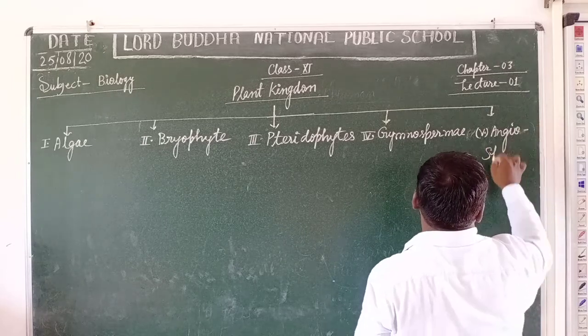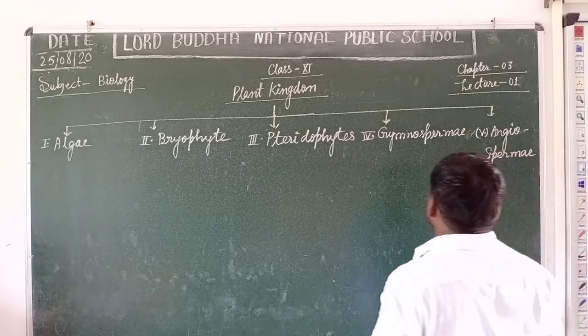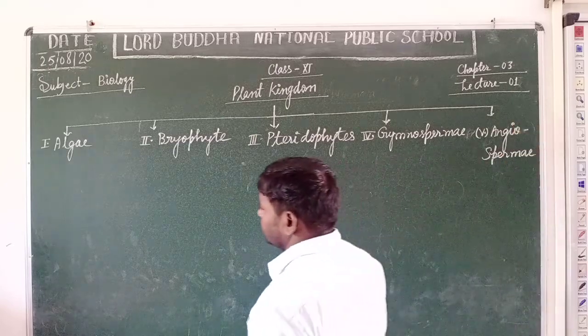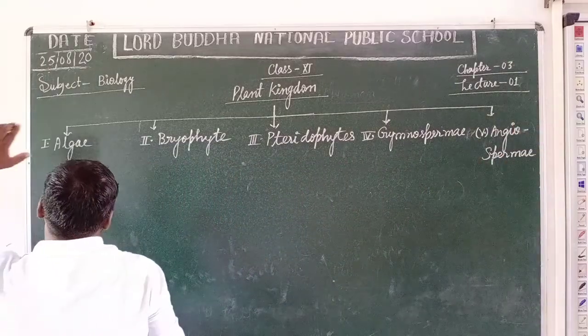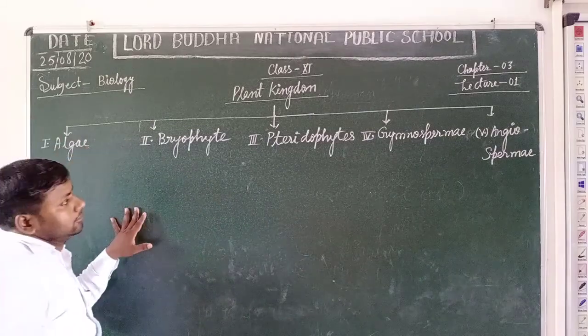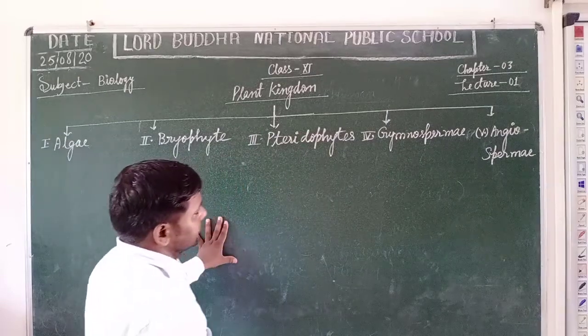Angiospermae are angiosperms. Students, first of all we are going to discuss them. After that we are also going on to their classification.